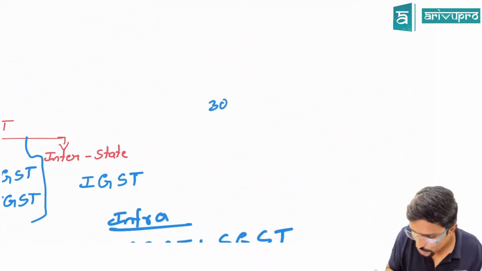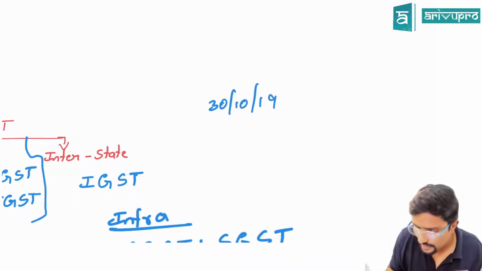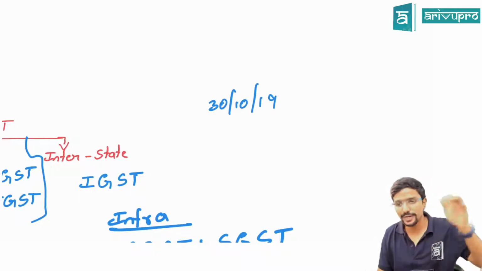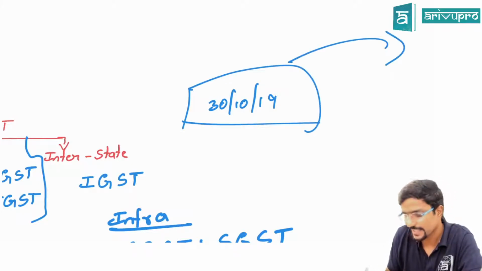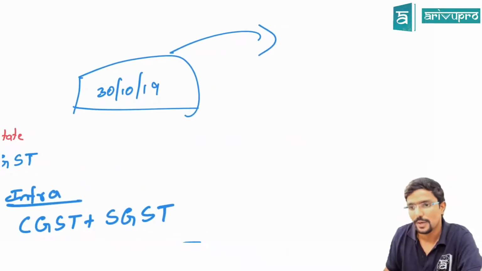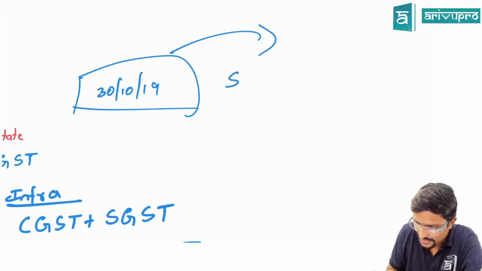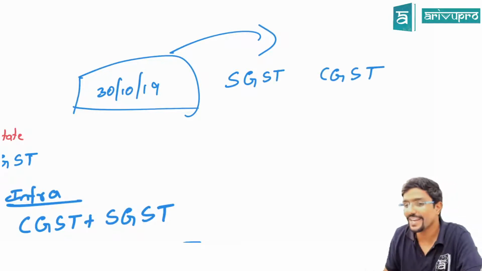Till 30th October, you will be having some credit on whatever tax you have paid on your inward supply. Sir, will it lapse? No. You can carry it forward to your new tax period, provided. So assume you have SGST credit or CGST credit. Now how can I carry forward this?